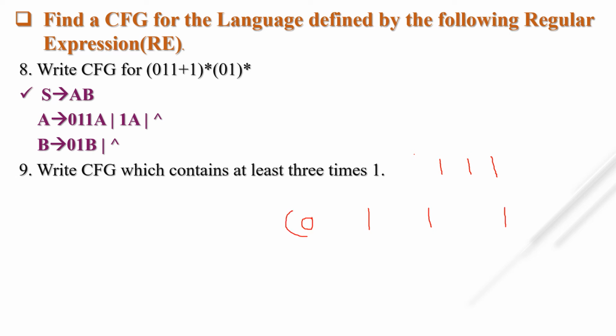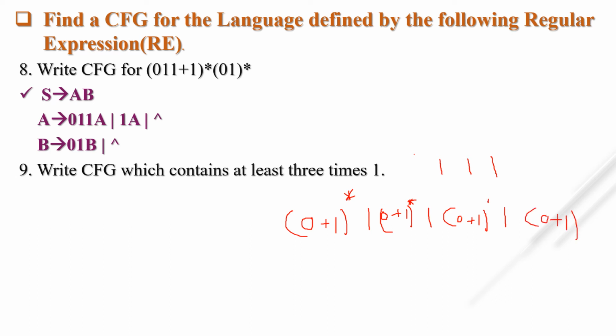It may proceed with any combination of A and B. Any combination of 0 and 1. Similarly here also, any combination of 0 and 1. For any combination of 0 and 1, what do we have to write? 0 plus 1 the whole star, and here also 0 plus 1 the whole star. Here also 0 plus 1 the whole star.